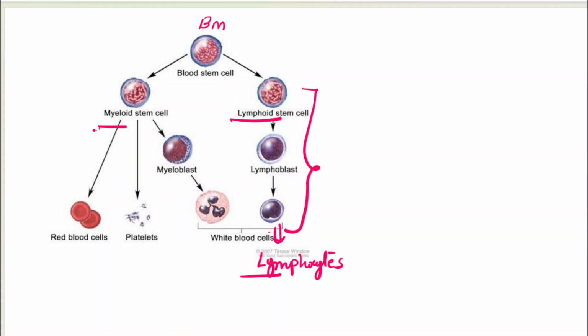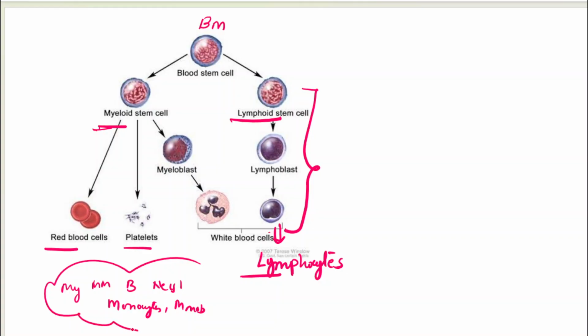only. Whereas a myeloid stem cell is going to differentiate into RBCs, platelets, as well as the other cells of the myeloid lineage, which is going to include your myelocyte, metamyelocyte, band forms, and neutrophils, along with monocytes and monoblast. Okay, so all of these originate from a myeloid stem cell and hence will be involved in all kinds of acute myeloid leukemia or chronic myeloid leukemia. Okay, so this is one point of understanding.